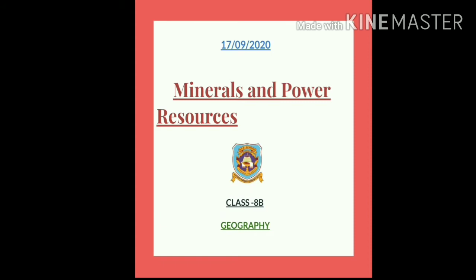Then students, the third method is quarrying. Quarrying is almost similar to open cast mining. The only minor difference is that quarrying is specifically performed in quarries. Quarries are the places where building or rock materials are found. The minerals which lie near the surface of the earth are simply dug out under the process of quarrying. So these are the various ways of extraction of minerals.